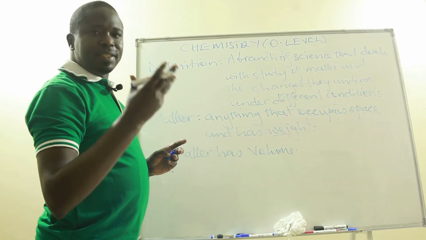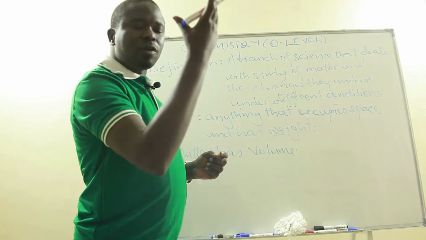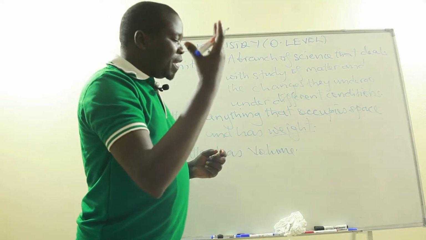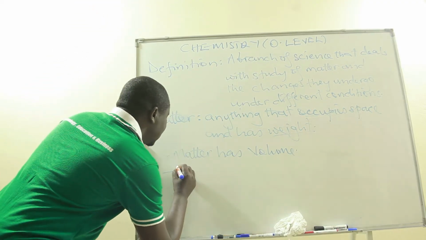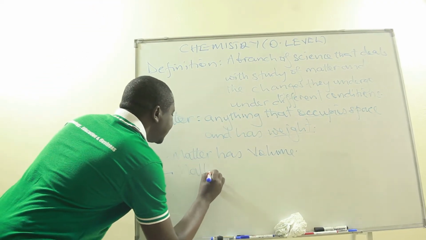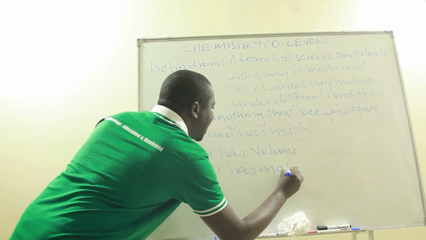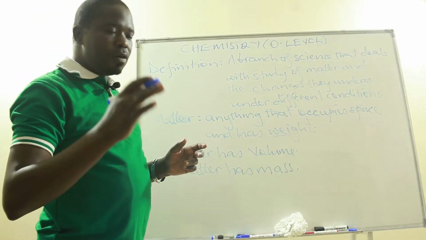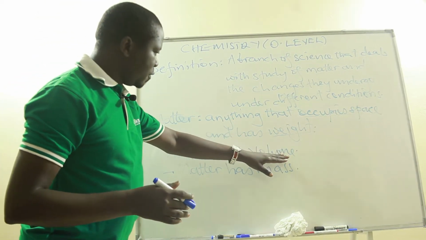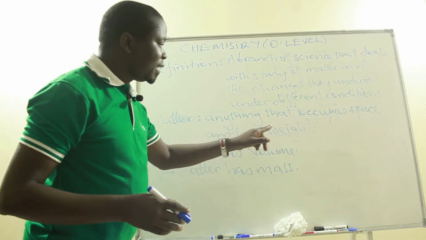So weight is the gravitational pull on an object. So an object which experiences that gravitational pull has got mass, meaning that matter also has mass. So an object which is called matter has got volume because it occupies space. It also has mass. That's why it has got weight.